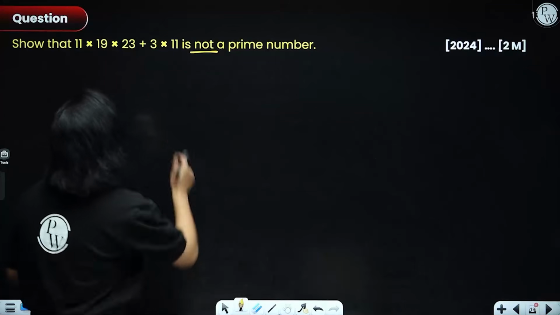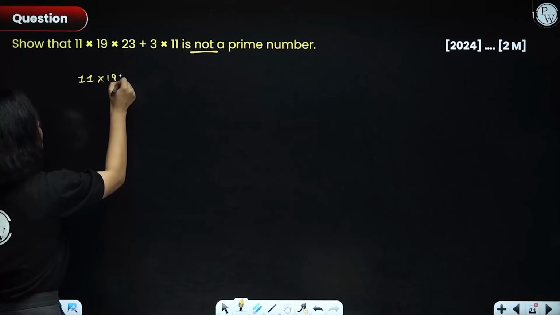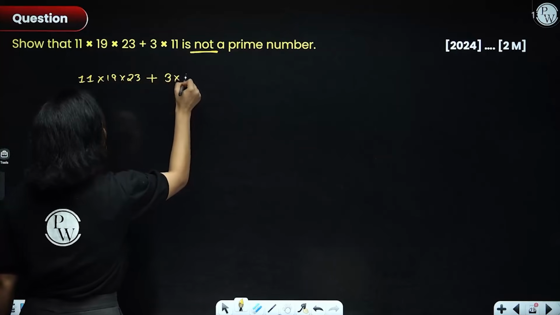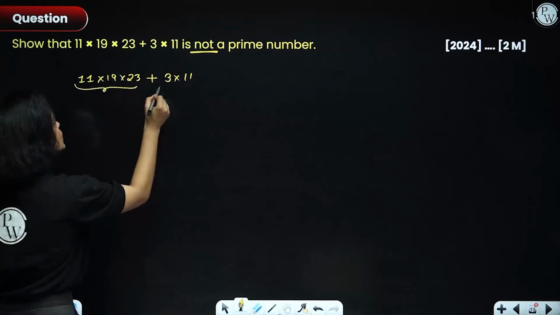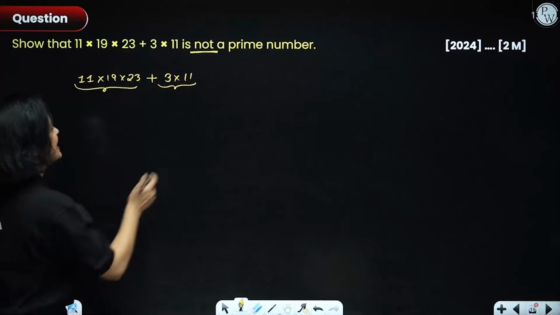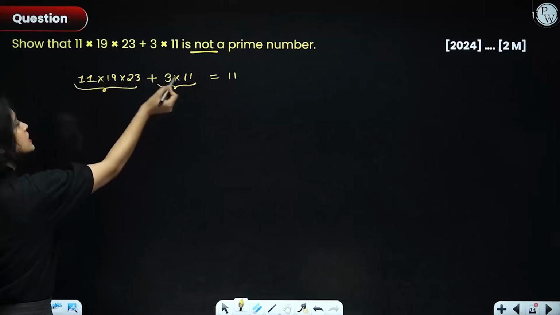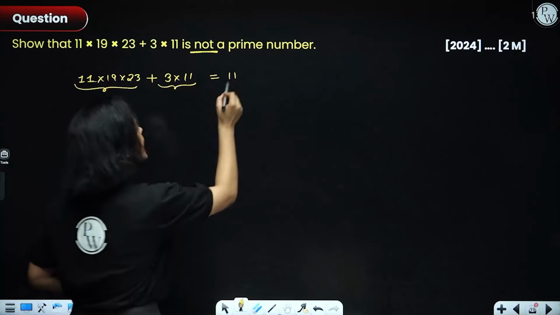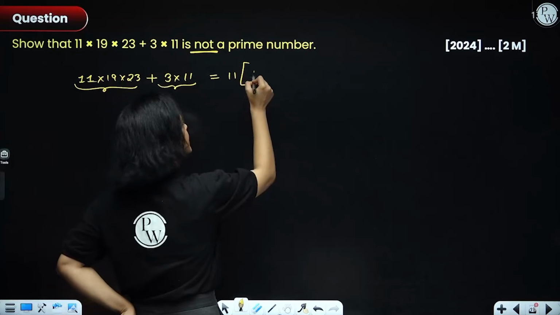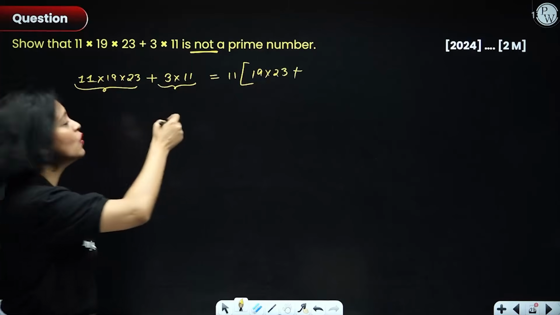So how do I do it? I write down the entire number: 11 into 19 into 23 plus 3 into 11. And I instantly see that this is a mathematical expression with 2 terms. What I can do is take 11 common from both the terms. Both the terms have 11 here. So I took 11 common, and in the first term, only 19 into 23 will remain, while in the second term, after addition, only 3 will remain.